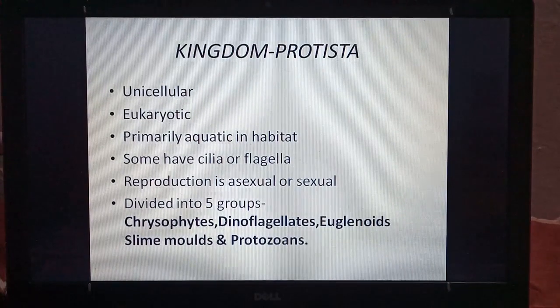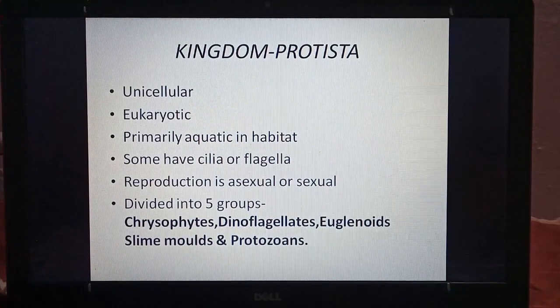Kingdom Protista, the main characters are they are unicellular or they are made up of a single cell. They are eukaryotic, means they have a nucleus and cell organelles. They are primarily aquatic in habitat, so they are found mostly in water. Some have cilia or flagella for movement. Reproduction is asexual or sexual. So some members have asexual reproduction and the others have sexual reproduction.